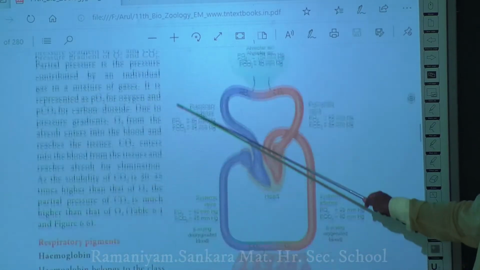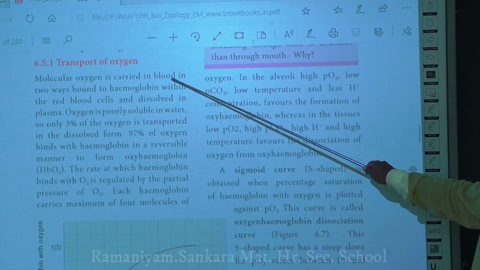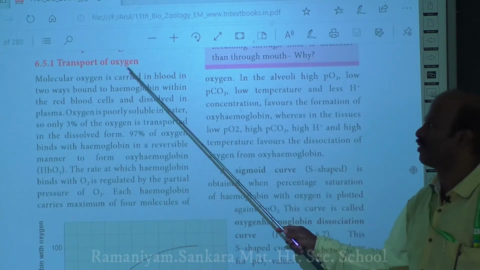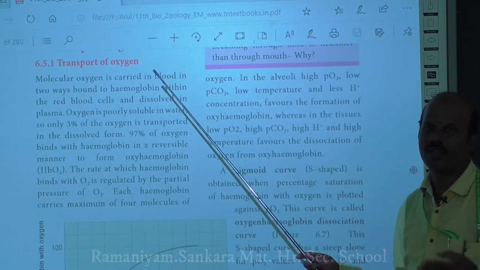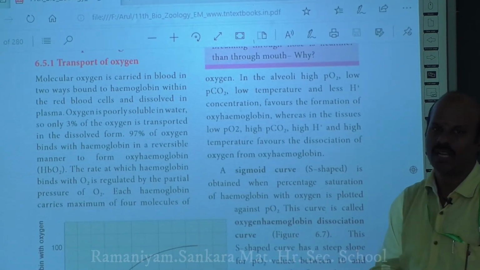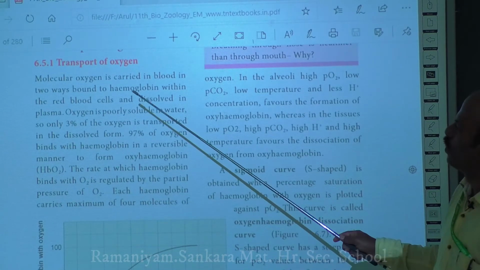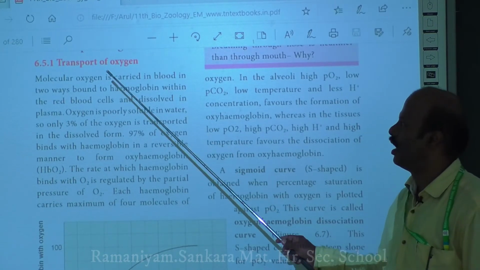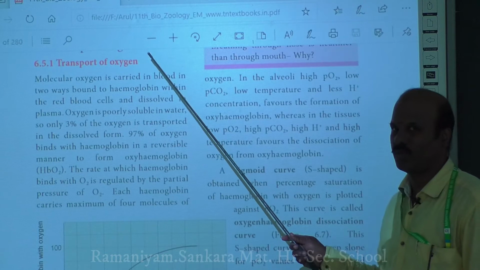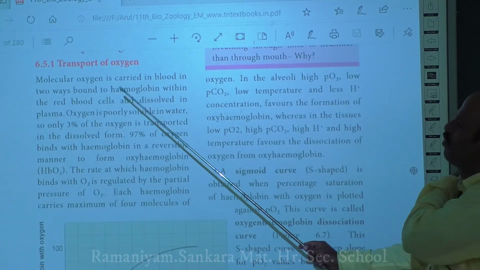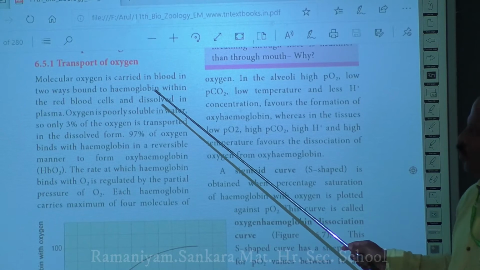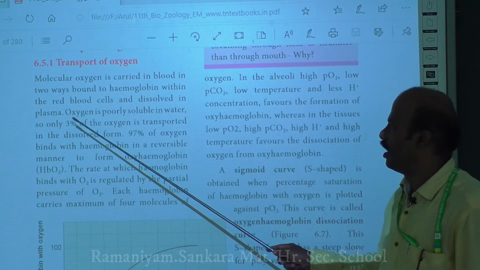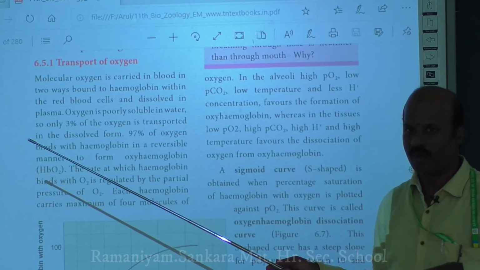Next we will move on to transport of gases. How are the gases being transported? Here we are going to deal with 2 headings. One is transport of oxygen, another is transport of carbon dioxide. First we will see how molecular oxygen gets transported. Molecular oxygen is transported by means of 2 ways. One is it will bind to the hemoglobin of your red blood cells, and the other way is that the oxygen will be dissolved in the plasma.